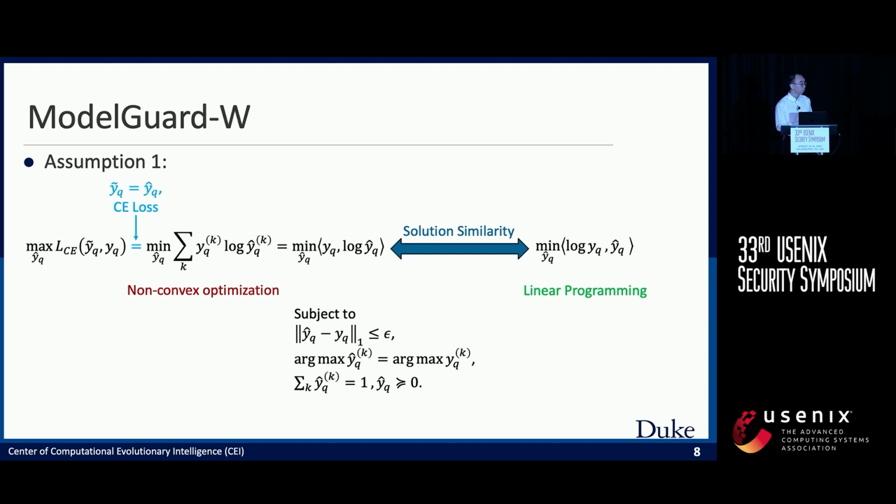So we just swap Y_Q and Y_Q hat, and we get the right-hand side optimization problem where we will minimize the inner product between log Y_Q and Y_Q hat. This function is actually linear in the variable Y_Q hat, so we can solve it with linear programming. This will be much easier. And we also show these two problems have very similar solutions in the appendix of our paper.